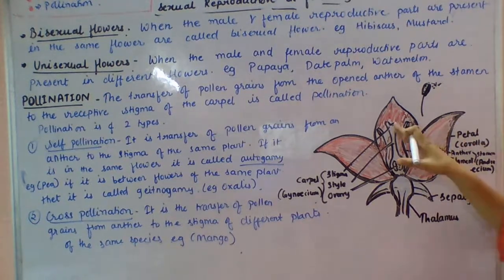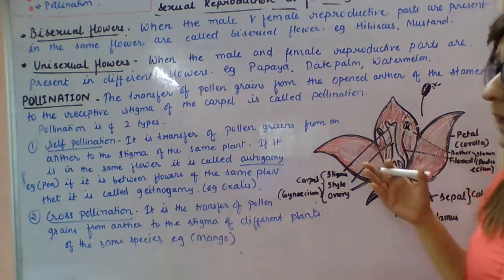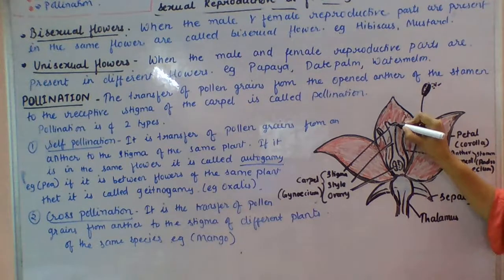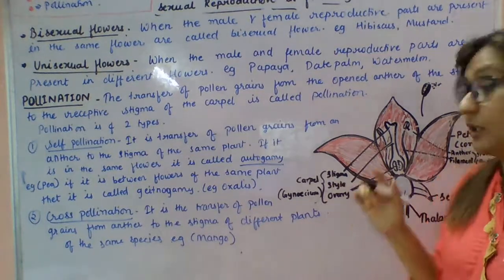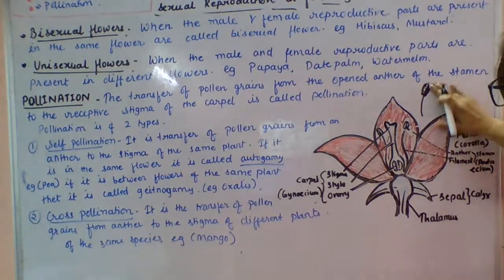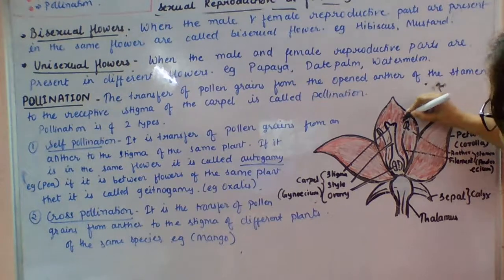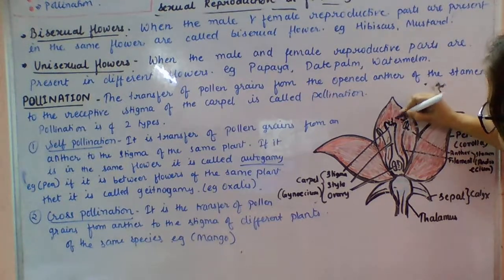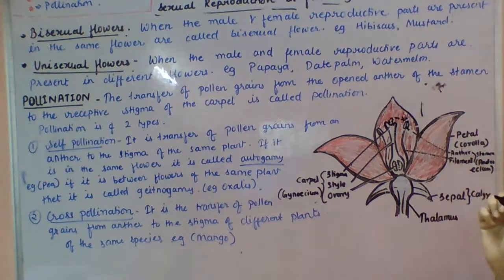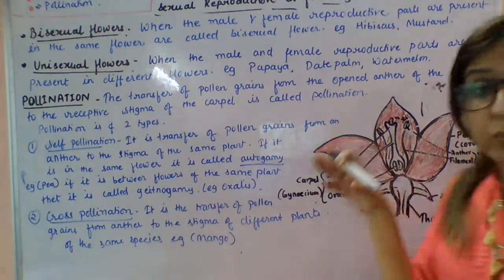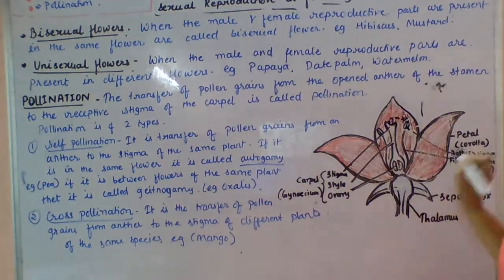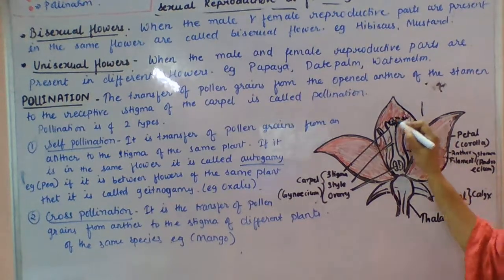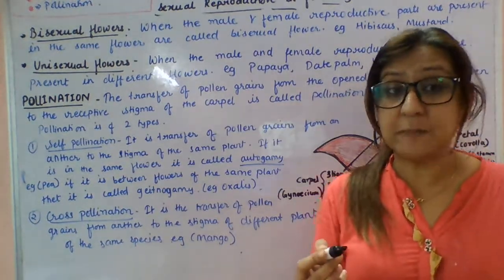and due to the transfer of pollen, it sticks to the stigma of the carpel. I explained to you the stigma is very sticky in nature. So these pollen grains come and stick to the stigma, and hence fertilization can take place. And this transfer of pollen grains from this anther to stigma can take place by various